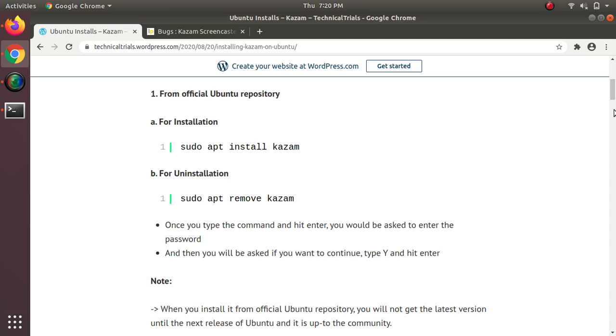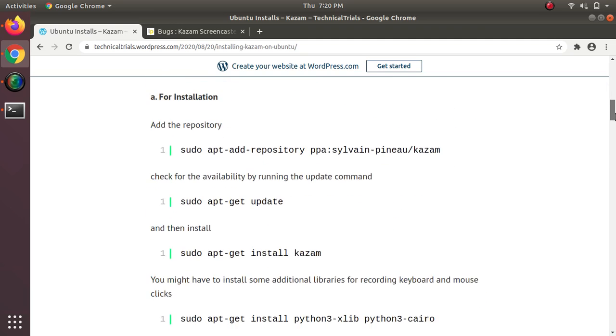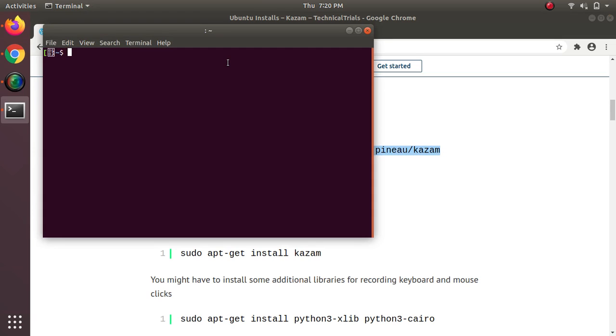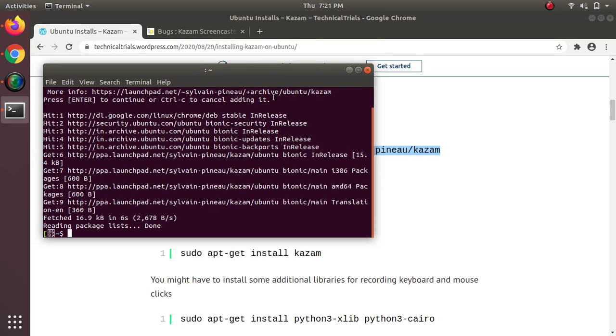Next, let's try the commands that I mentioned under PPA. For this, you first have to add the repository, which can be done by running this particular command. Copy paste the command onto terminal and hit enter. You'll be asked for password. Enter password. You'll be asked to hit enter to continue. Press enter and the package will be added.